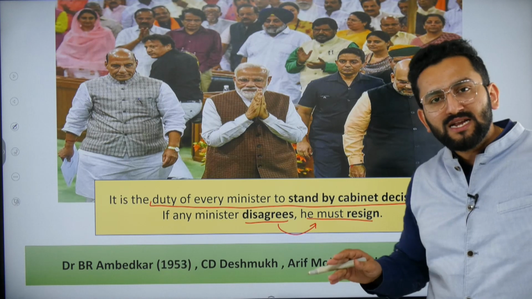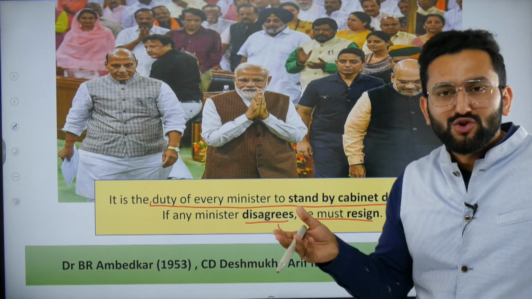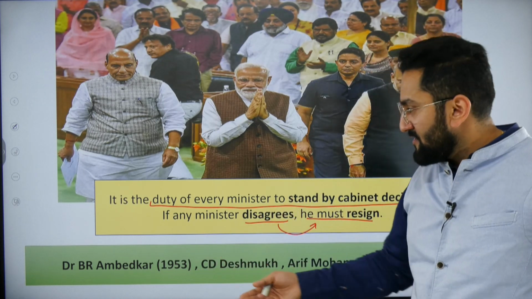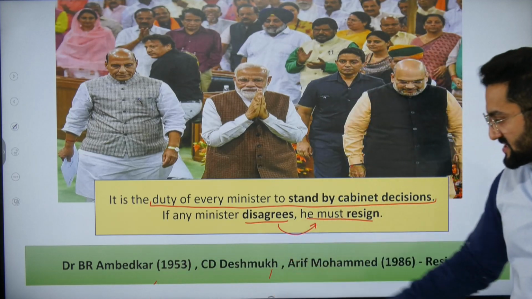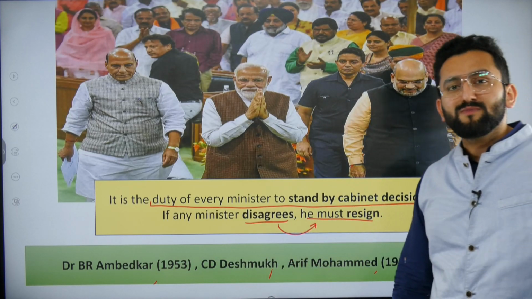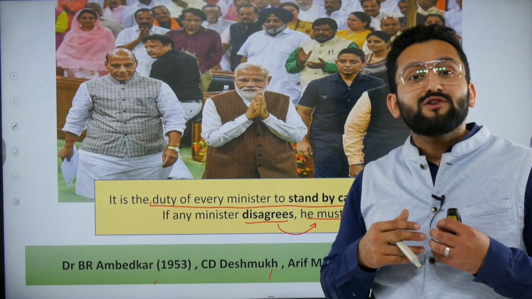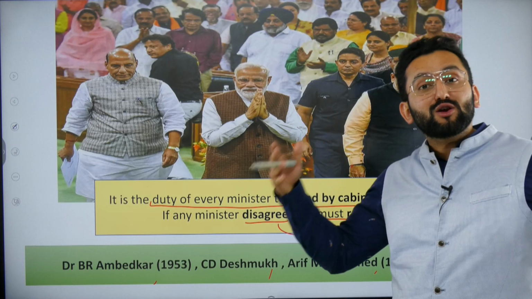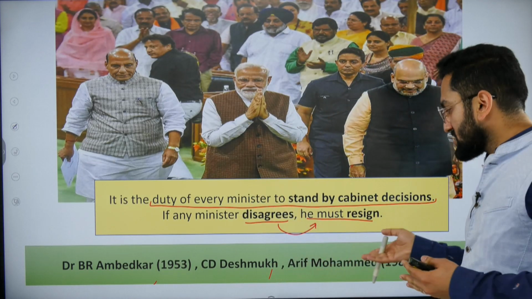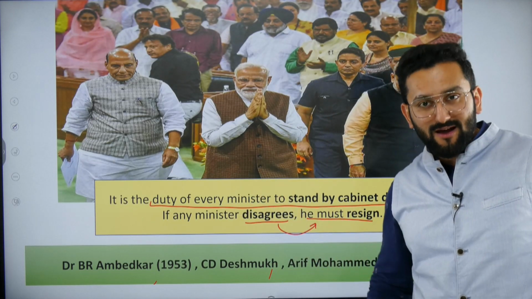If you do not agree, then you have a choice. The choice is to resign. For example, Dr. B.R. Ambedkar, C.D. Deshmukh, Arif Muhammad Khan, these ministers actually resigned from the post of minister just because they did not agree with the decision of their government. Arif Muhammad Khan is, as of now, Governor of Kerala.